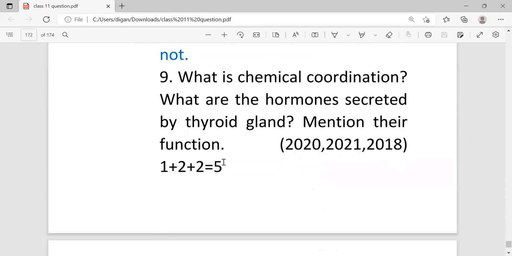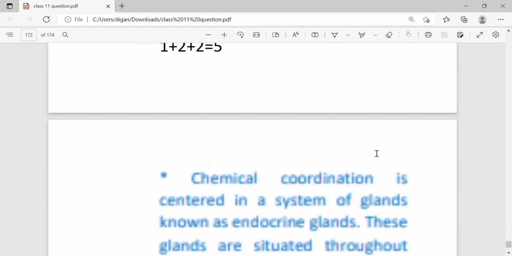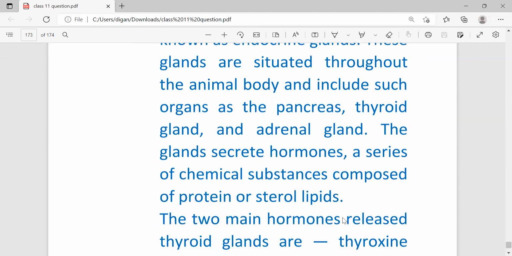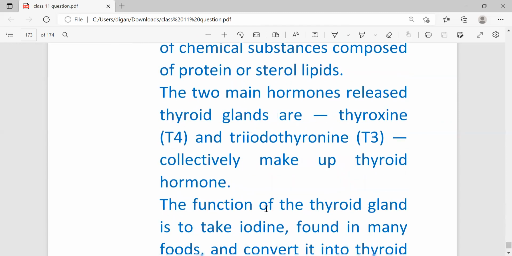Then, what is chemical coordination? What are the hormones secreted by the thyroid gland? Mention their functions. This question has been repeated in 3 years: 18, 20, and 21. Chemical coordination is centered in a system of glands known as endocrine glands. These glands are situated throughout the animal body and include organs such as the pancreas, thyroid gland, and adrenal gland. The glands secrete hormones, a series of chemical substances composed of protein and sterol lipid.